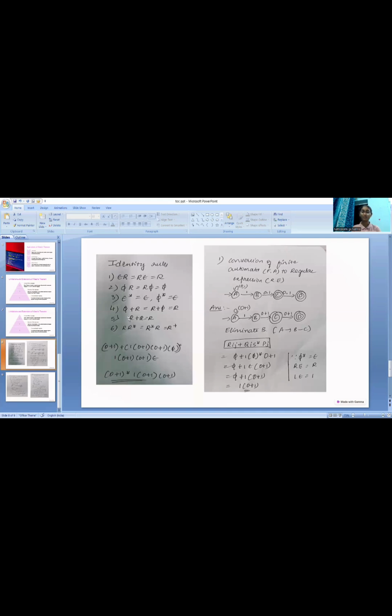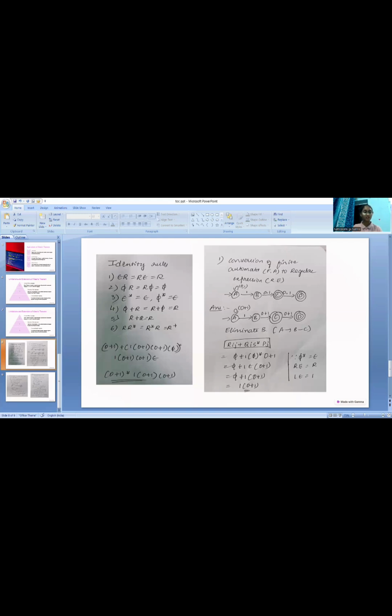With the help of the formula Rij plus Qis star Pj, we eliminate B from the given transition function. With the help of these identity rules, we eliminate B and the link between A and C becomes 1 of 0 plus 1.